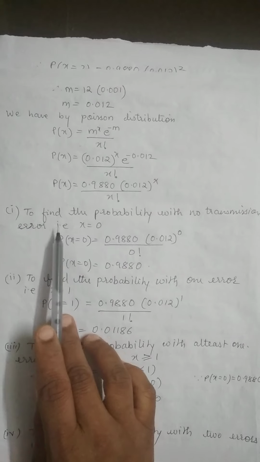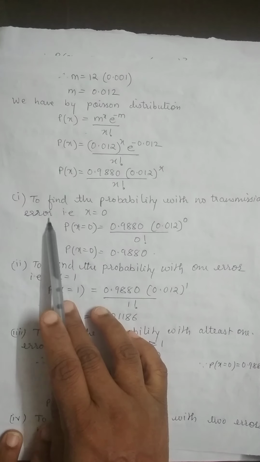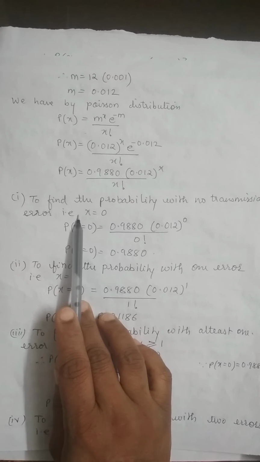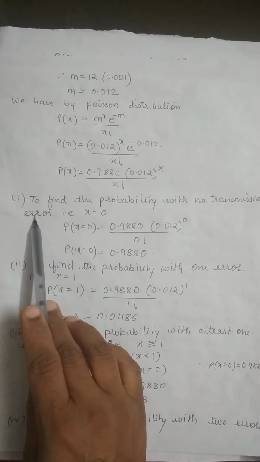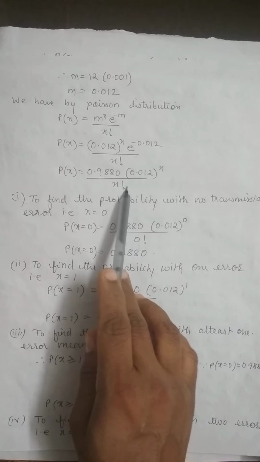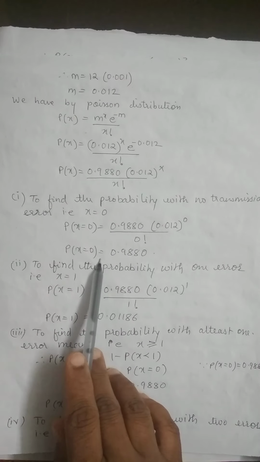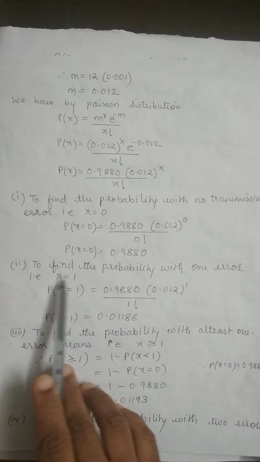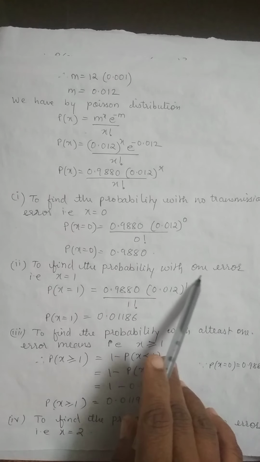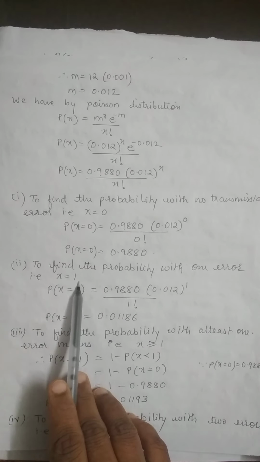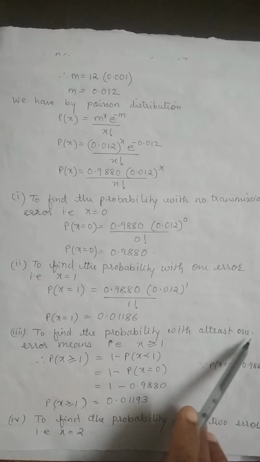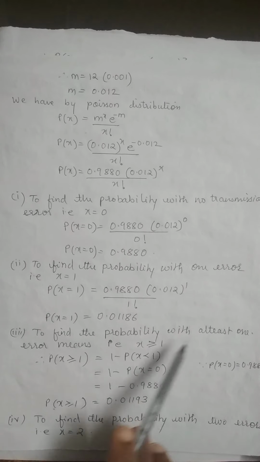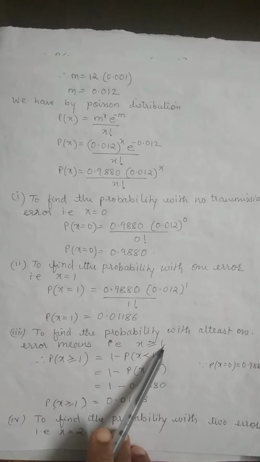Now start to find the probability with no transmission error. Now we have defined our success as the number of errors in transmission. So here no errors means x equals to 0. Substitute over here, the answer is your chance of getting no error is 0.988. Then to find the probability with 1 error, when they say 1 error, substitute x equals to 1. Next, to find the probability with at least 1 error, at least means minimum and more than. So greater than or equals to 1 we have to take.